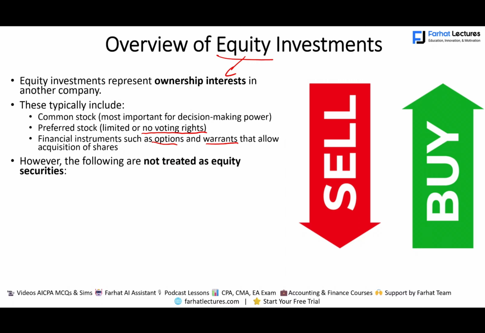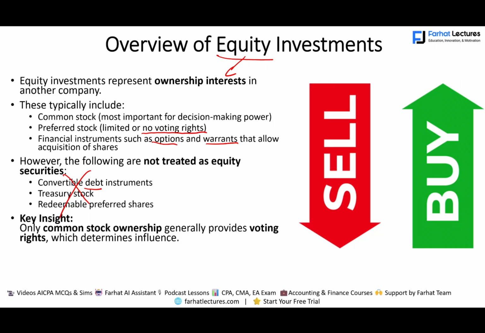Equity does not include convertible debt securities. Those are debt. Although it says convertible to stocks, it's not equity. Treasury stock and redeemable preferred are not even equity, let alone give you any ownership. So the key insight to remember: you have to have voting rights. And the only equity that has voting rights is common stock. So first I told you what equity is, and what equity is not. But when it comes to voting, to true ownership, you have to be able to own the stock.